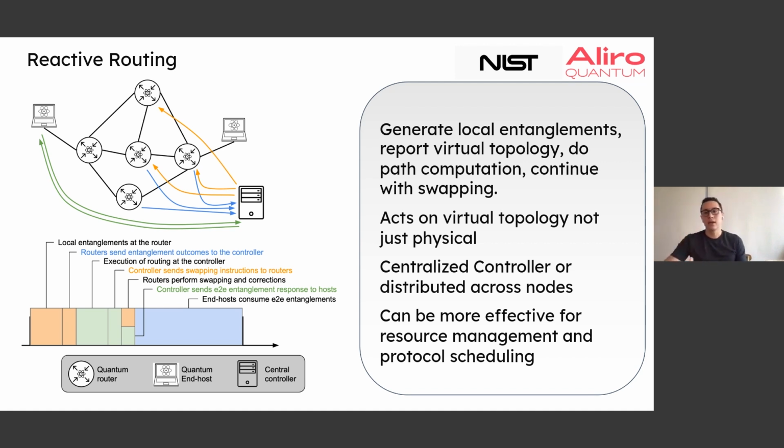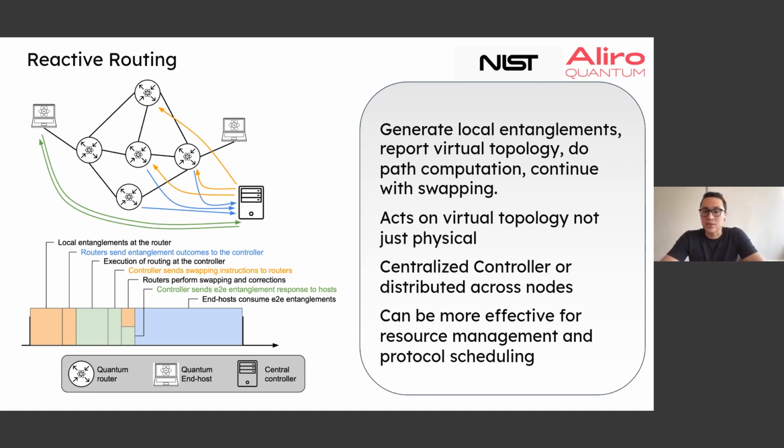So we're deciding on paths and schedules and swaps in reaction to the virtual state of the network, right? Every once in a while, the network will report, "Hey, here's the state of my network. Here are the entanglements I have. Decide what you want to do with it." And so that's what you can consider reactive routing.